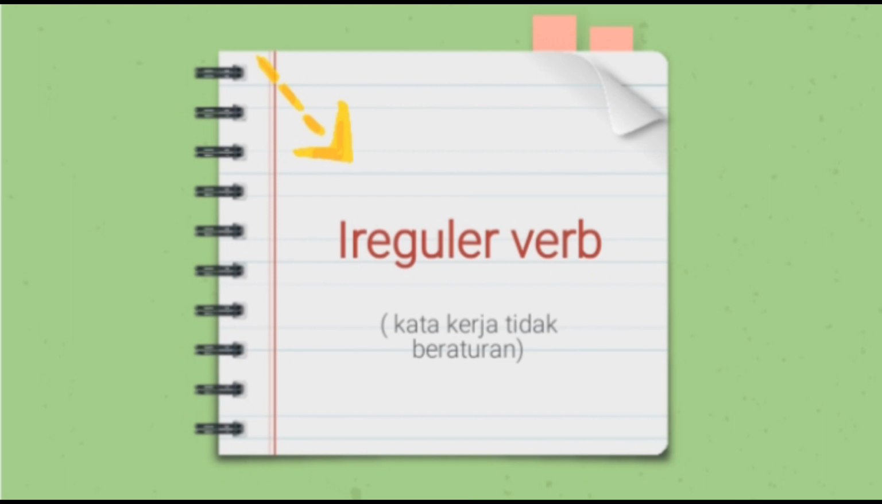Okay everyone, the next, irregular verb. In Indonesian, irregular verb adalah kata kerja yang tidak beraturan. In irregular verb, there is no way to determine verb 1, verb 2, and verb 3. We can only memorize. Jadi, di dalam irregular verb ini tidak ada cara untuk menentukan verb 1, verb 2, dan verb 3-nya. Melainkan kita hanya bisa untuk menghafalnya.